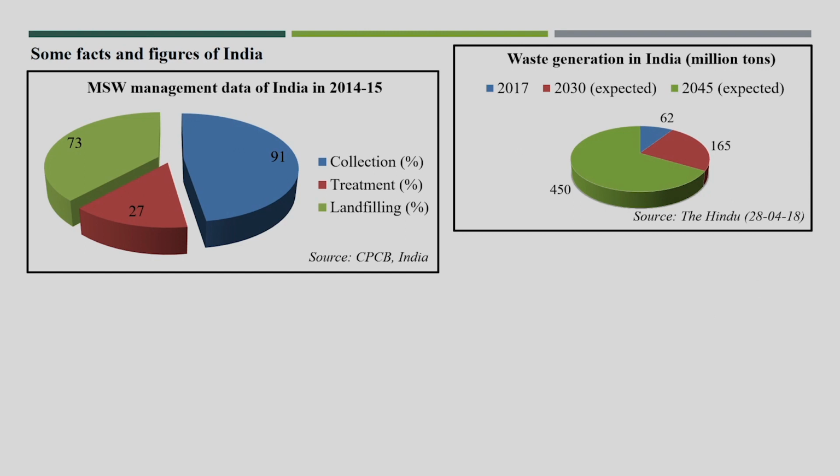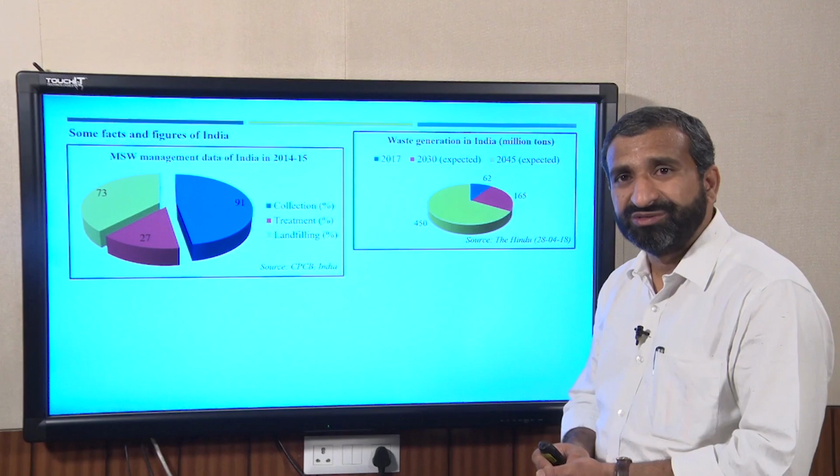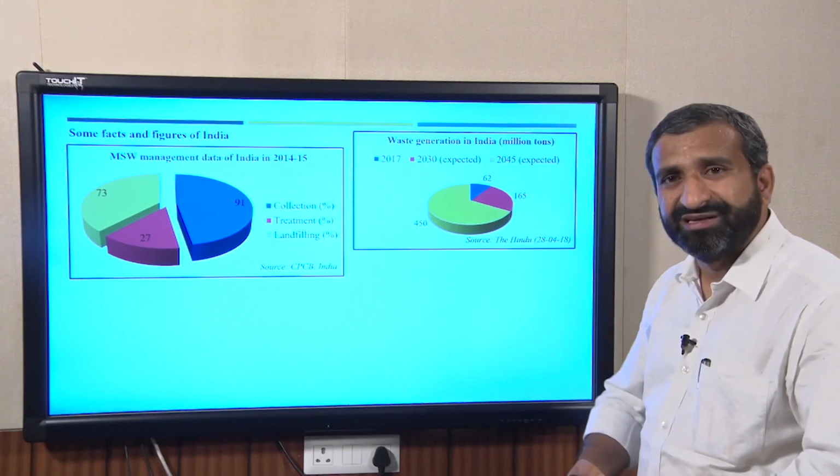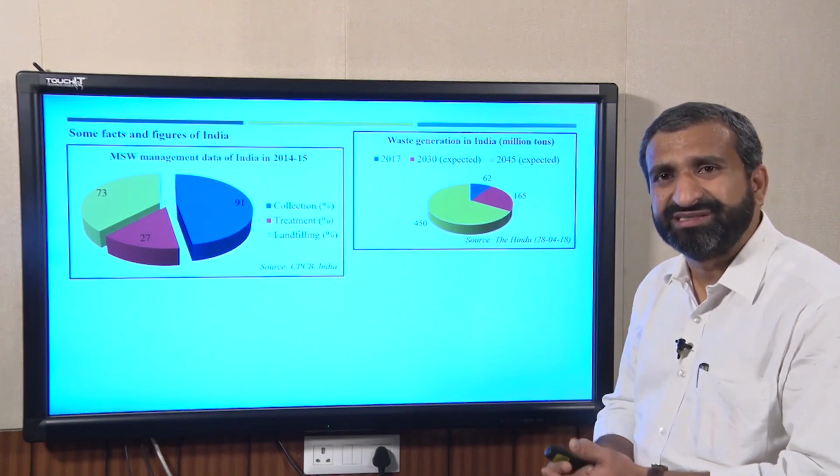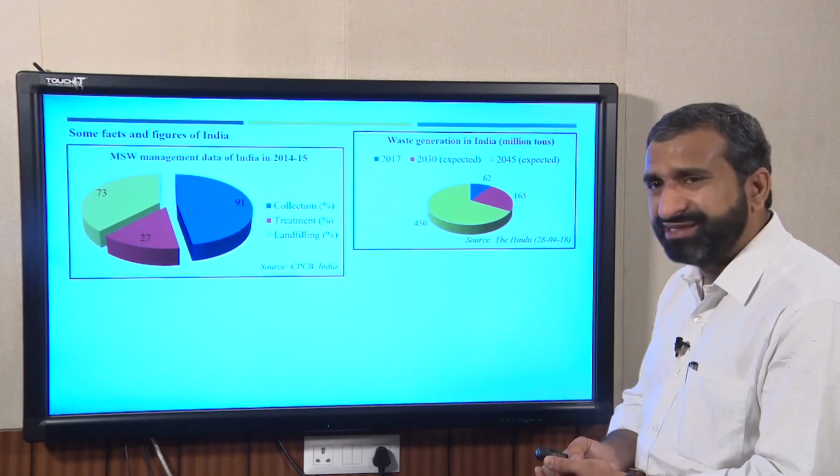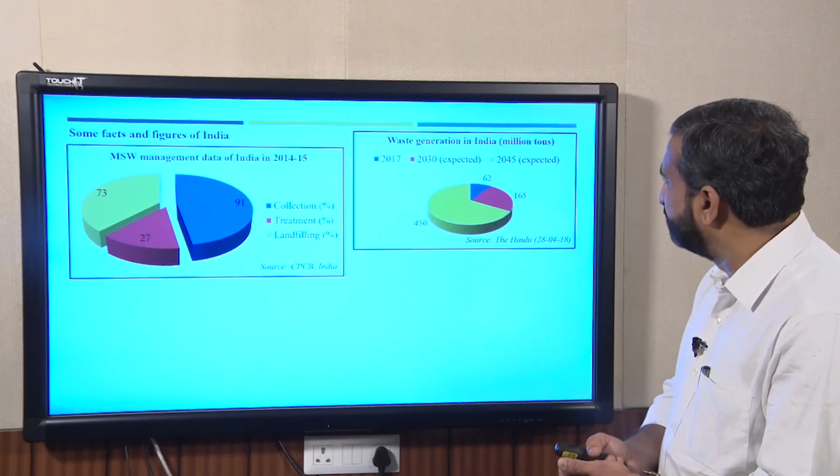Now here some predictions are given for waste generation in India by 2030 and 2045. Currently the waste generation was 42 million tons in 2017, and now it is 65 to 66 million tons in 2019-20.